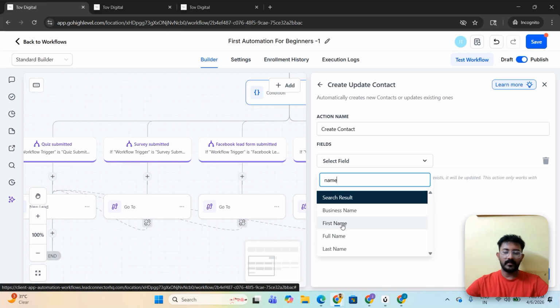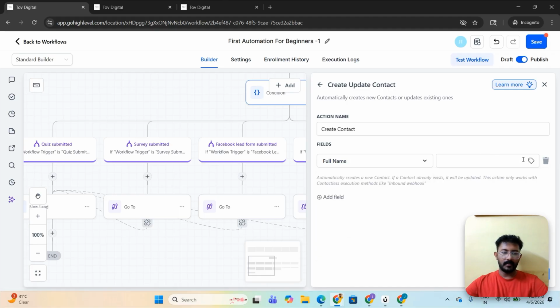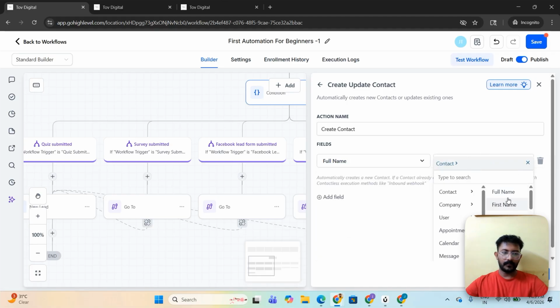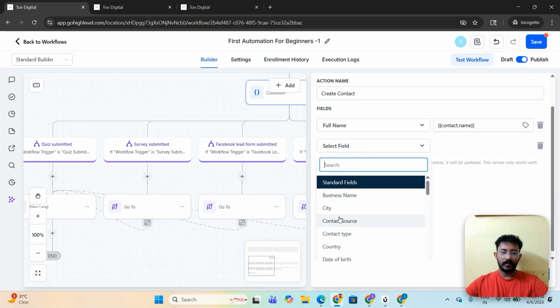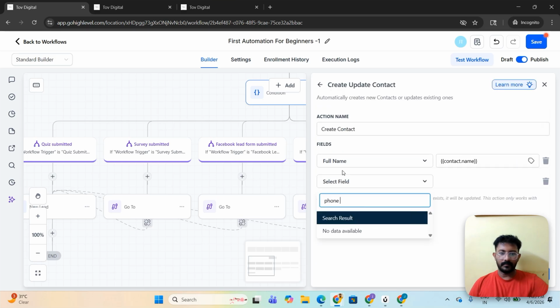So for that, actually, there is a workaround. If you have an inbound voice AI agent, then the inbound voice AI agent can grab the name of the incoming lead that is calling. That's one way of getting their name, and that can be properly mapped. So once that is done, the name is there, then phone number.